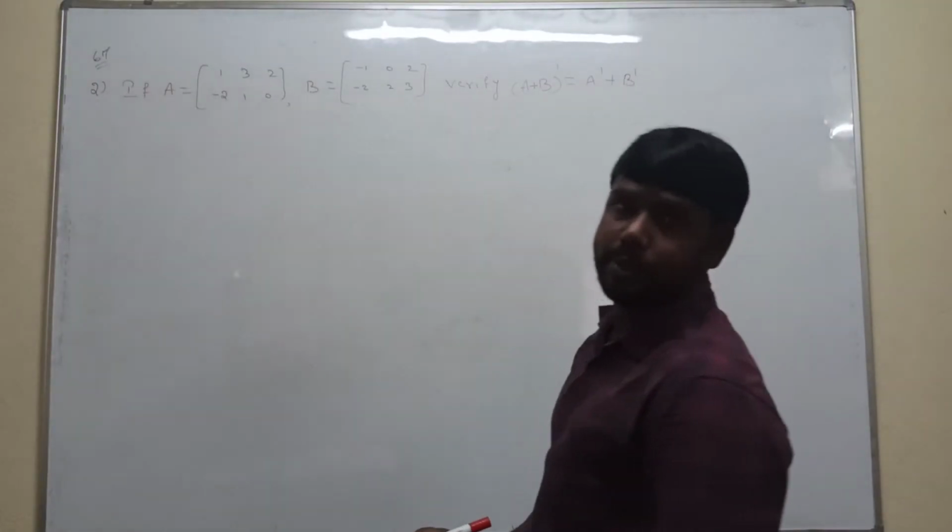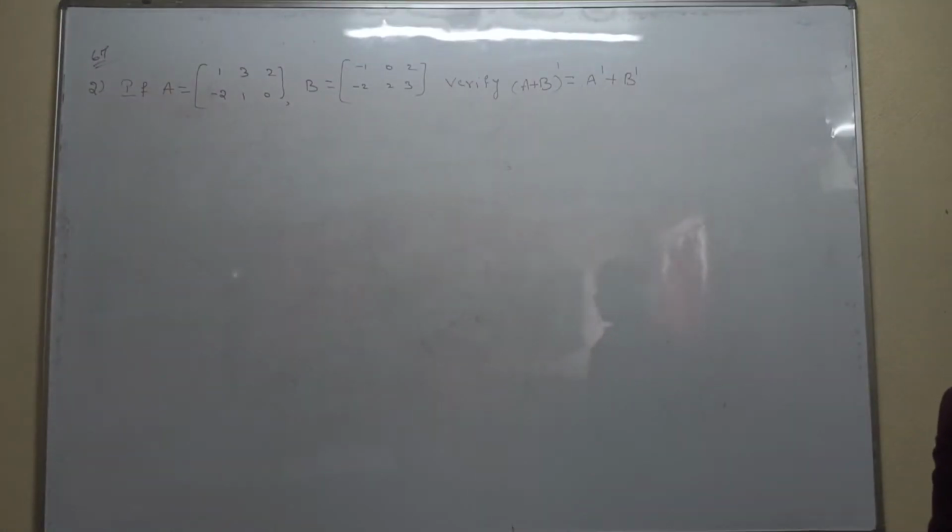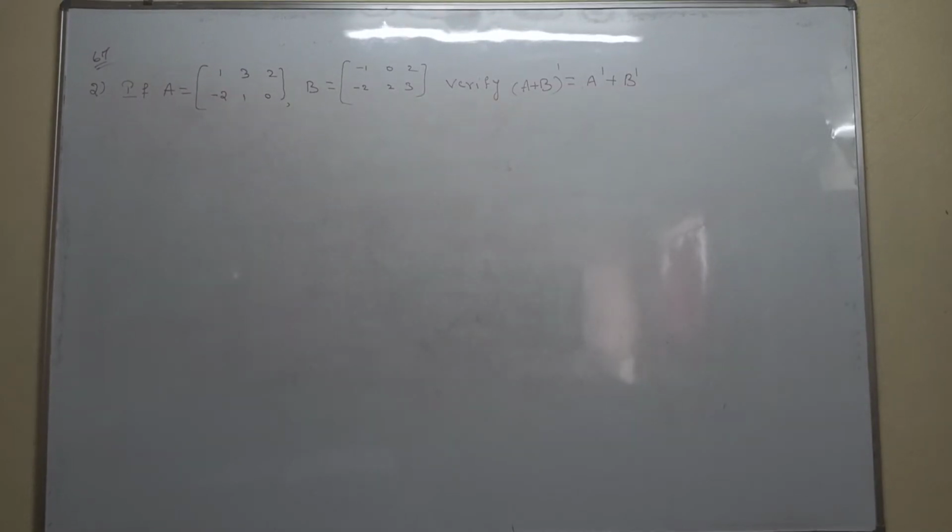If capital A is equal to 1 3 2, minus 2 1 0, and B is equal to minus 1 0 2, minus 2 2 3, verify that A plus B whole transpose is equal to A transpose plus B transpose.